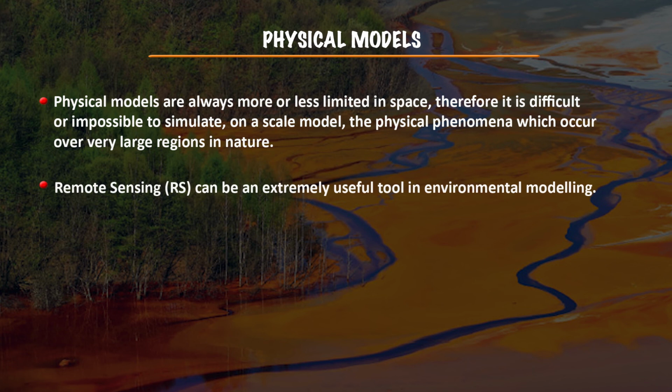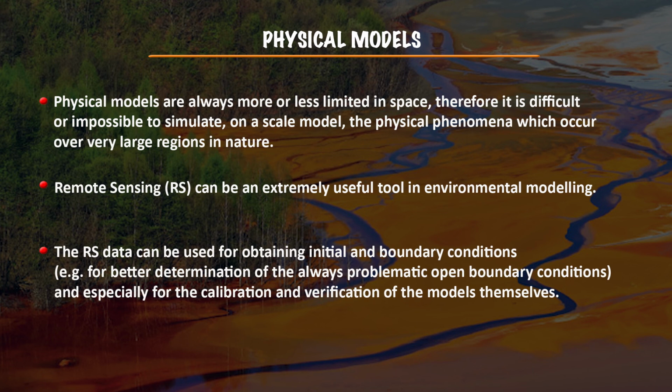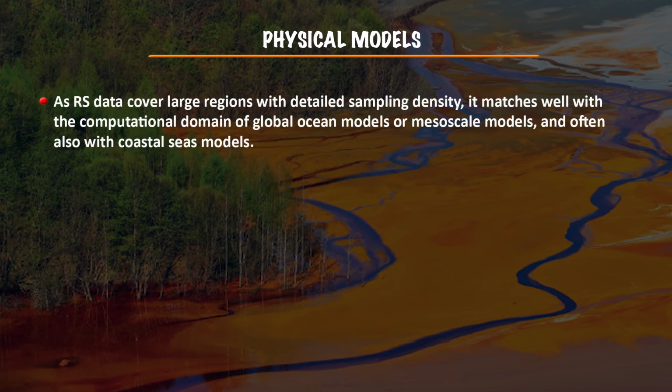Remote sensing can be an extremely useful tool in environmental modeling. Remote sensing data can be used for obtaining initial and boundary conditions, for better determination of the problematic open boundary conditions, and especially for calibration and verification. Remote sensing data will cover large regions with a detailed sampling density, and it also matches well with the computational domain of the global ocean models or the mesoscale models, and frequently it is used for coastal sea models.